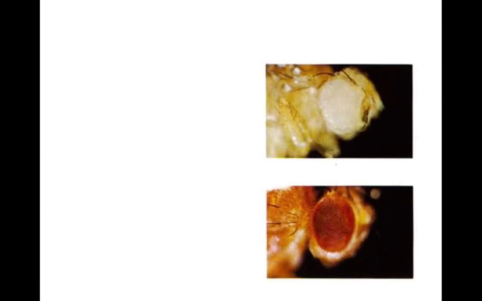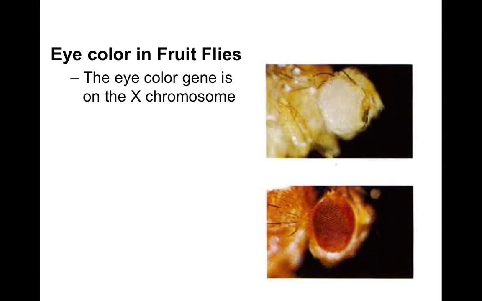Another example of sex-linked traits would be in fruit flies. Okay, it just so happens that eye color in fruit flies is a sex-linked trait. The eye color gene is on the X chromosome, and it turns out that this is simple dominance and recessive. The red colored eye is dominant, the white colored eye is recessive.